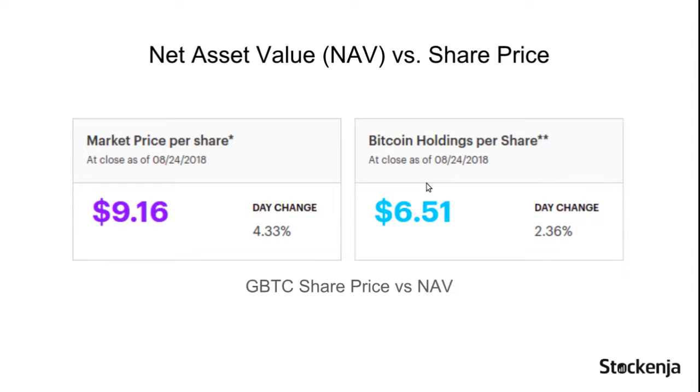I cannot think of any good reason to buy GBTC because you have to pay a huge 41% premium for Bitcoin. The share price can easily revert back to the NAV price one day. This will cause its investors huge losses. Our advice is to avoid ETFs that have their share price way above the NAV. So you would want to avoid GBTC in this case.